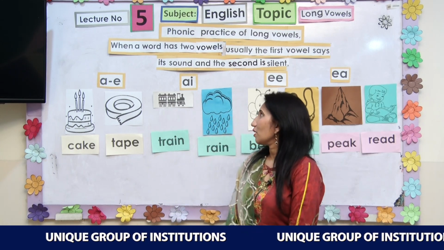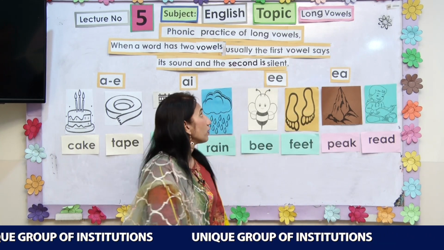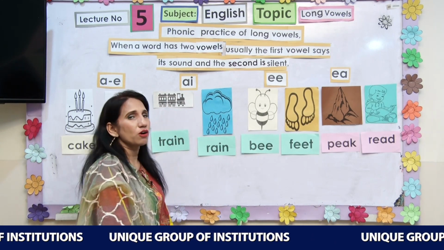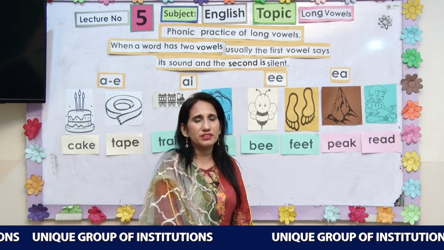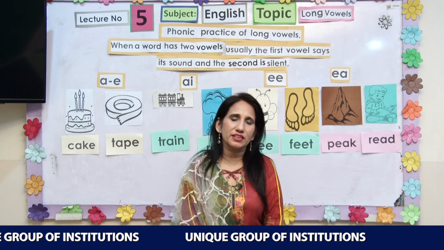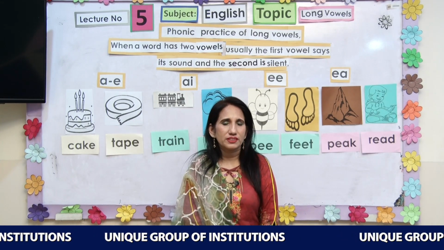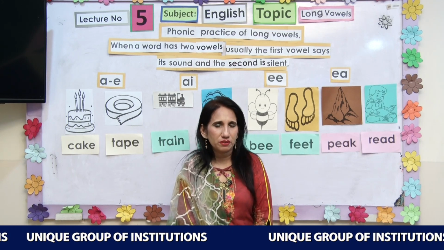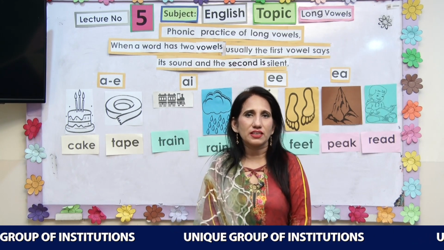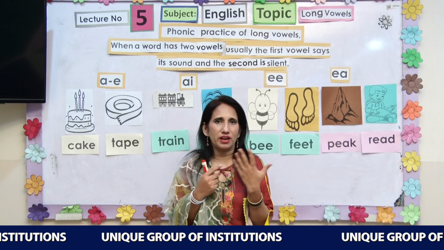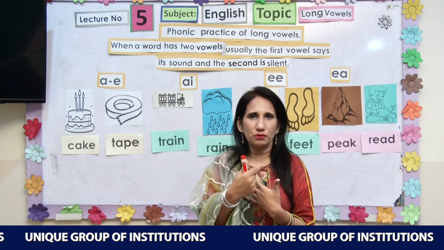This is our lecture about the phonic practice of long vowels. Do you know about long vowels? Previously we have done vowels and short vowels. Do you remember the vowels? What are these? These are A, E, I, O, U. We have 5 vowels, A, E, I, O, U.